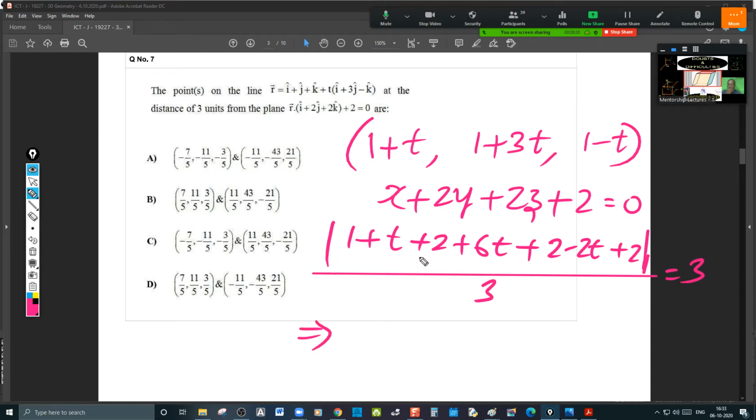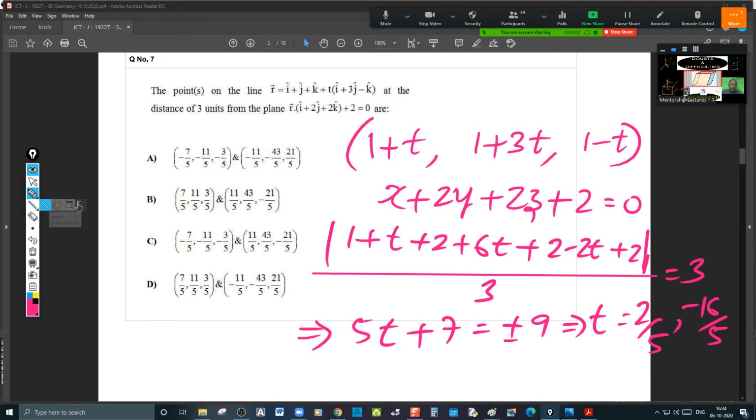So this becomes 7 plus 5t, and 3 plus 2 is 5, 5 plus 2, 7, is equal to plus or minus 9. Modulus removed. Then t becomes 9 minus 7, 2 by 5, and minus 9 minus 7, minus 16 by 5.